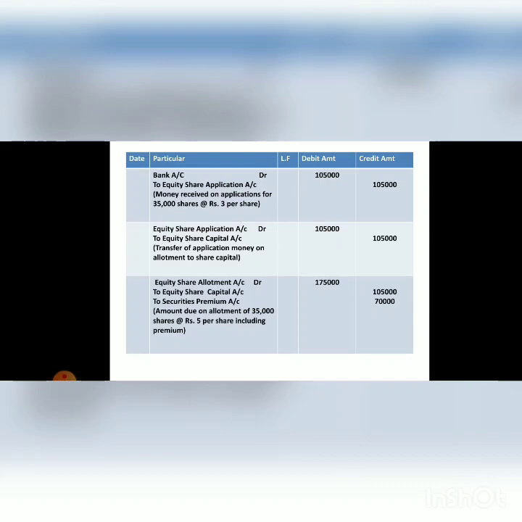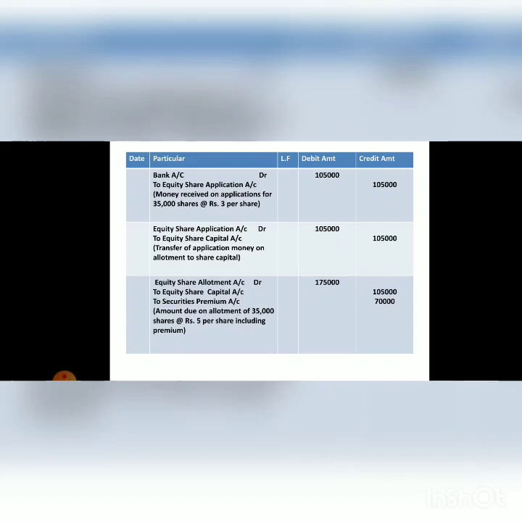Now come to the next entry, that is for making the allotment due. Here you have to remember one thing, that at the time of allotment the company has also called the amount of premium. So a securities premium account is required to be opened. The entry will be equity share allotment account debit to equity share capital account and securities premium account. Now while posting the amount, equity share allotment account will be debited by 1,75,000, that is at the rate of rupees 5 per share on 35,000 shares.